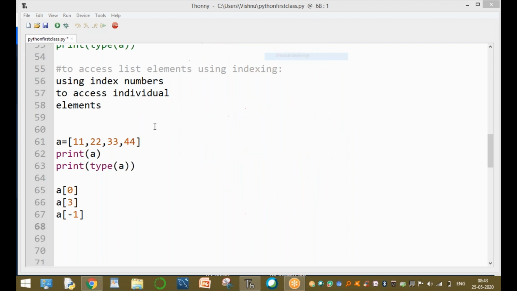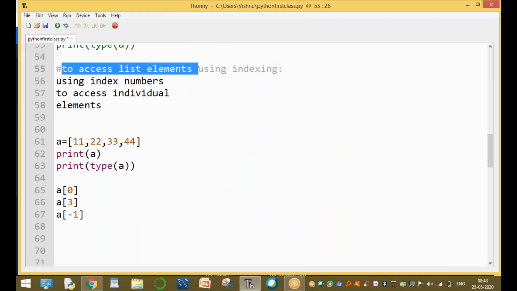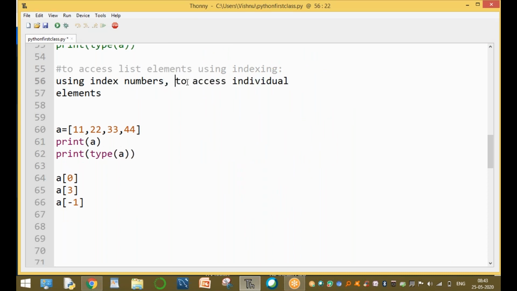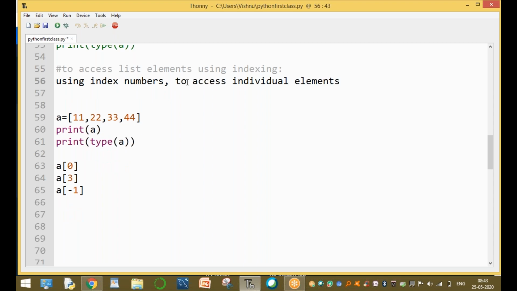So now I will explain one by one. To access the list elements using indexing, using index numbers. What is the main advantage? To access individual elements in the given list, using only the index number.